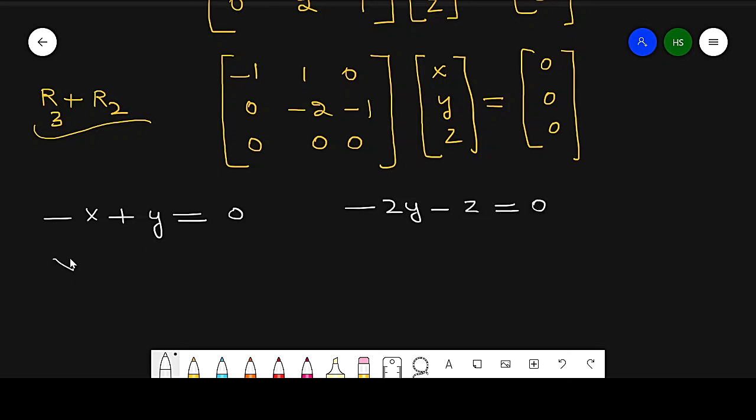So from this x equal to y and z equal to minus 2y. Sorry, it is minus 2y.